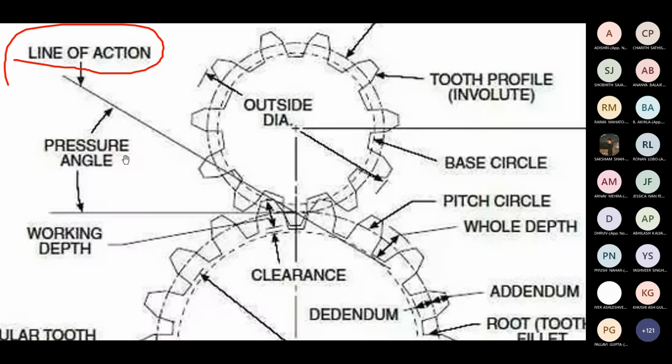And there is something called the pressure angle, the angle between the line of action and this horizontal line drawn tangent to the pitch circles. We call this the pressure angle. Whatever pressure or force one gear exerts on another is dependent on this particular angle.